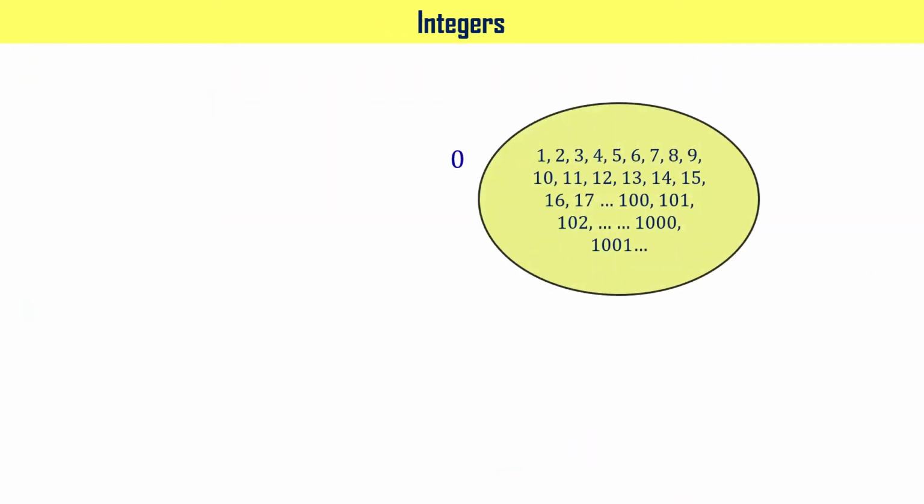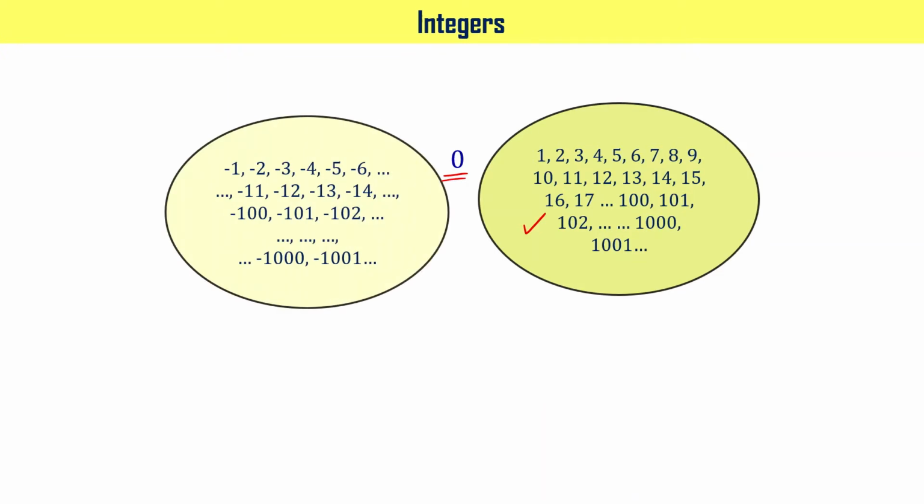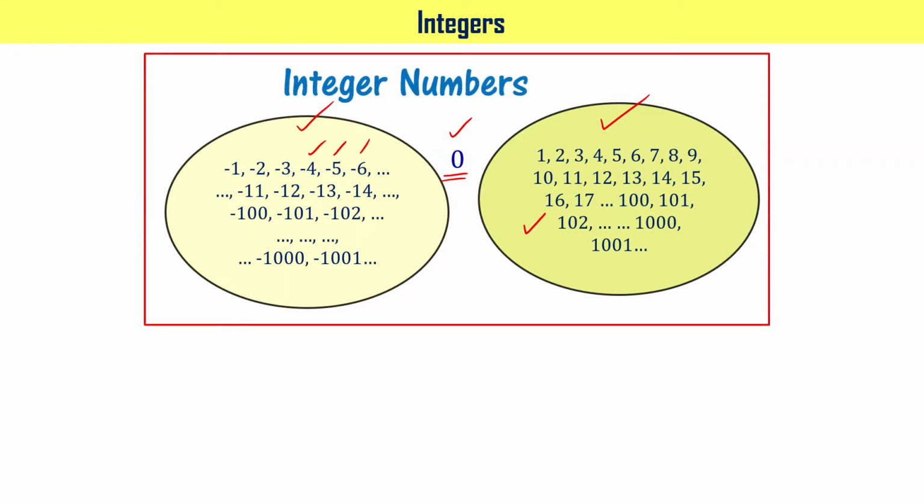We have seen whole numbers, right? These are natural numbers, and when you put 0 together, what you have is whole numbers. Now you add another set of numbers to this that are negative numbers: -1, -2, -3, -4, -5, -6, and so on. When you have all these numbers together, 1 2 3 4 5 6 7 8 and so on, 0 and -1, -2, -3, -4 and so on, put together, the numbers you get are called integer numbers or integers.